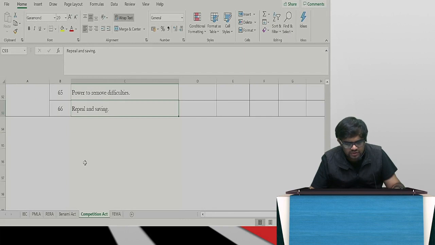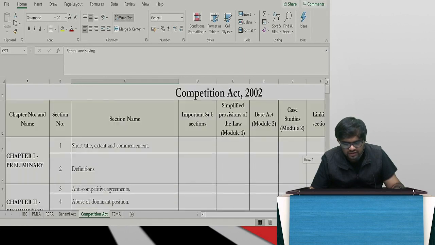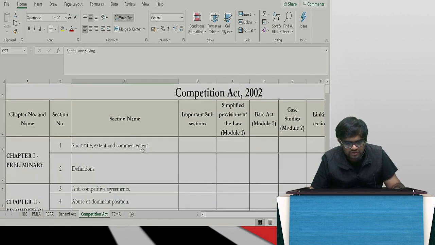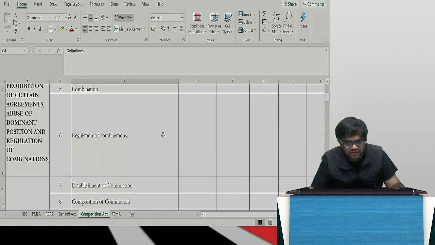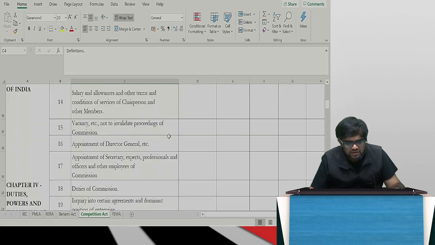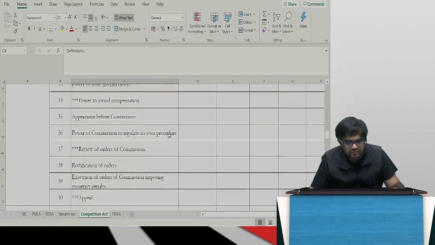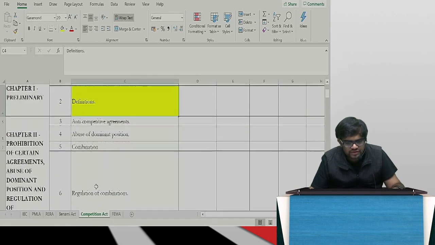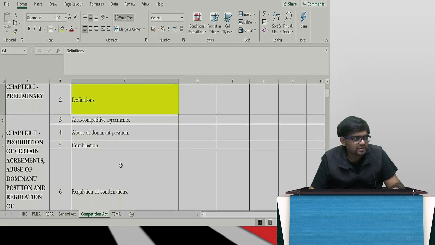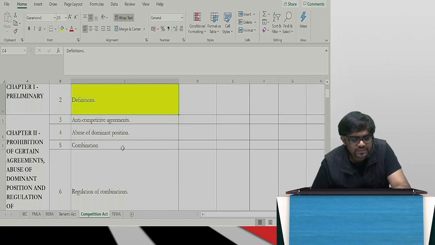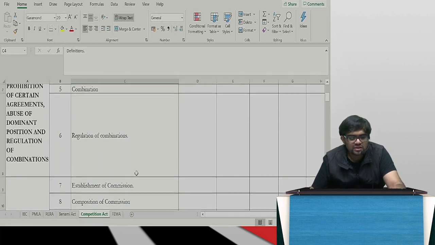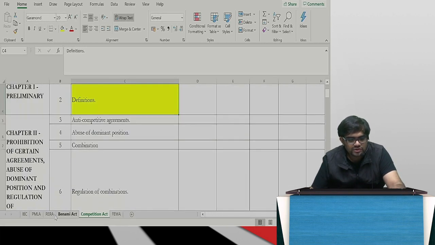And also see the Competition Act. In the Competition Act, they have given the definitions, right? So, of course, definition comes in section 2 only. All that cartel, everything is there in this. Then everything is about the commission and all that. No, that will not come. So just about definitions. And it's not even a combination and all that. They're just speaking about a cartel. So we'll see the definition of cartel and close it.